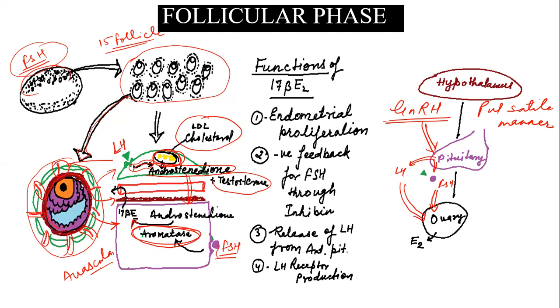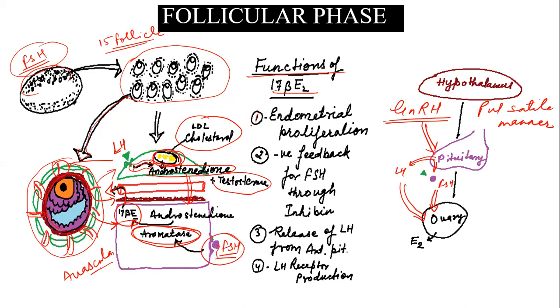So androstenedione will get converted into 17 beta estradiol because of this aromatase, which is produced as a result of FSH hormone. So this 17 beta estradiol will come into the circulation and will perform certain functions. So here we'll discuss the functions of beta estradiol.